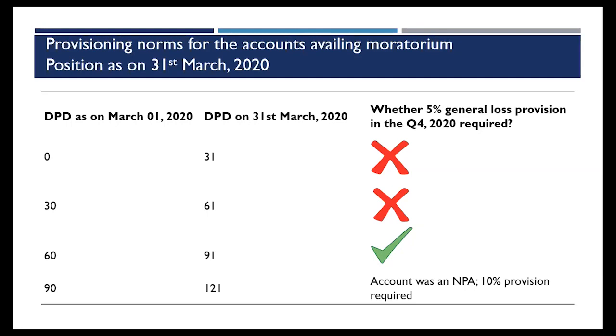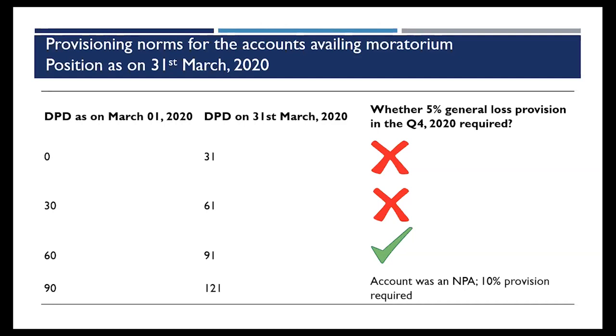So before an asset becomes an NPA, an asset can be SMA 0, 1 or 2. If it is SMA 0, that is, it is falling between DPD 0 to 30, as on 1st March, if it is 0, on 31st March it will be 31 days. Whether the provisioning will be required? No, it will not be required, because there is no benefit that is being availed due to the grant of the moratorium. The asset degradation would not have happened to make it an NPA.